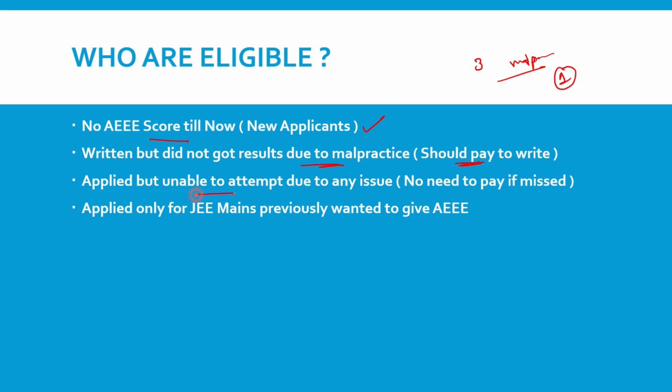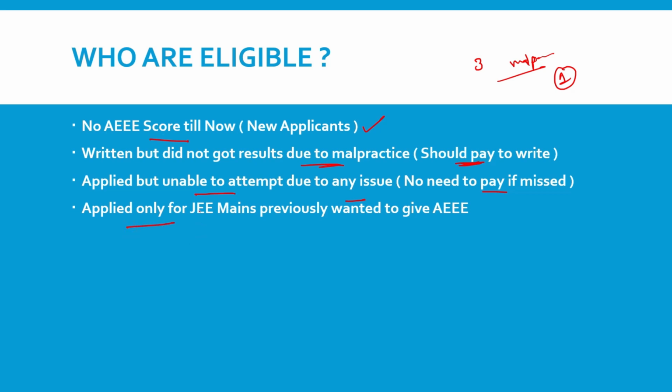Those who applied but were unable to attempt due to any issue: you applied, you booked the slot but did not attempt the exam due to technical issues or any other issues. You need not pay again as you have missed that. You can mail them for the extra details, and with the same payment, you can write the exam.